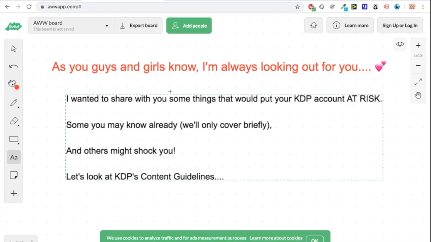So as you guys and girls know, I'm always looking out for you, and I wanted to share with you something that I've just found out. These are some things that could put your KDP account at risk if you break these policies and terms. Some you'll probably know already, so we'll only cover them briefly, and others might shock you. So let's jump over without any further ado and look at KDP's Content Guidelines.